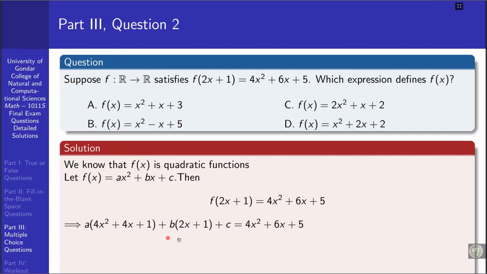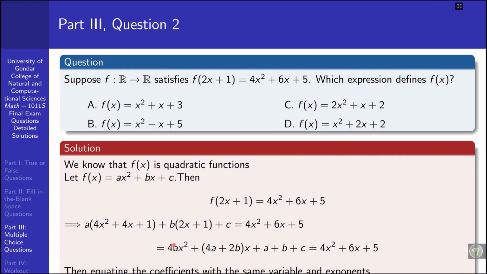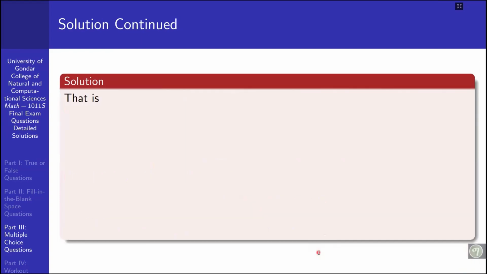So after solving this, we can determine the variables a, b and c. Once we find a, b and c, we find exactly f of x. Simplifying, we get 4ax squared plus 4a plus 2b x plus a plus b plus c, which is equal to this one. So the constant must equal the constant, the coefficient of x the coefficient of x, and the coefficient of x squared the coefficient of x squared. Equating the coefficients with the same variable and exponents, we have this.